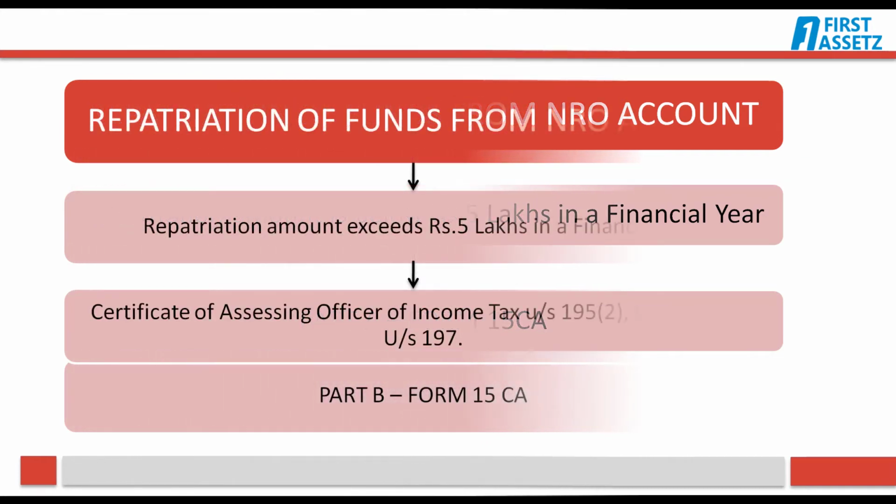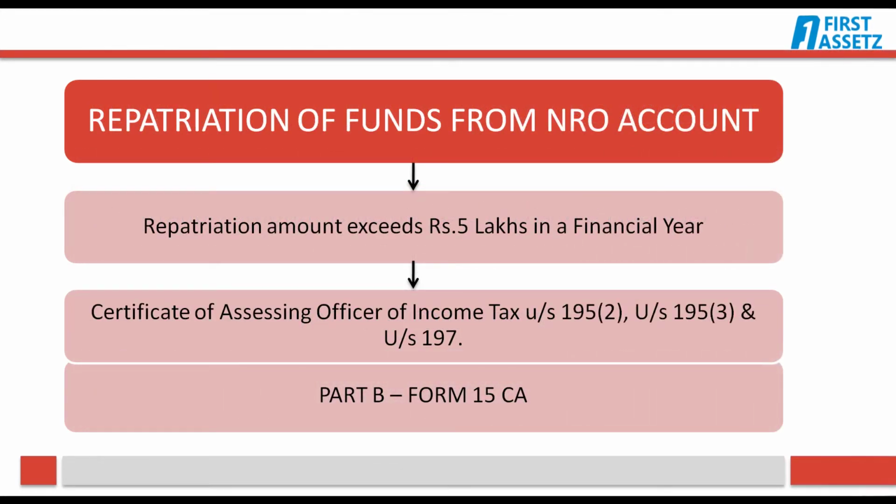Situation 2. If the funds you are trying to repatriate are more than rupees 5 lakhs in a financial year and the same comes under the purview of Section 195 subsection 2, Section 195 subsection 3 and Section 197 of the Income Tax Act.